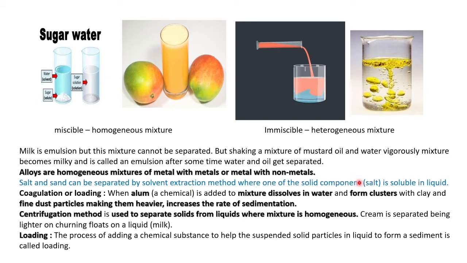We can separate the salt separately, and by evaporating we can get the crystals of salt. Then coagulation or loading. Coagulation is done by adding alum. Alum is a chemical mixture dissolved. It can be used as an antiseptic. Before ointment arrived, in olden days, alum was used as an antiseptic, and it is a chemical.